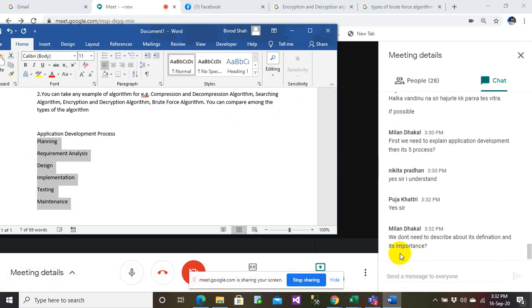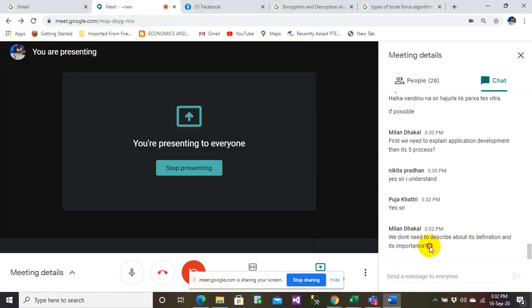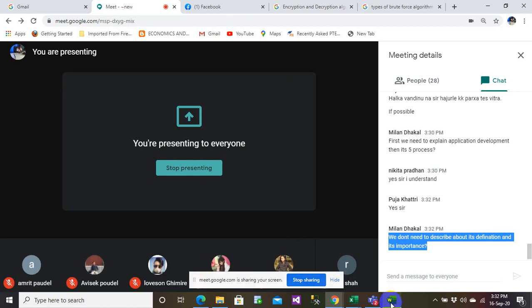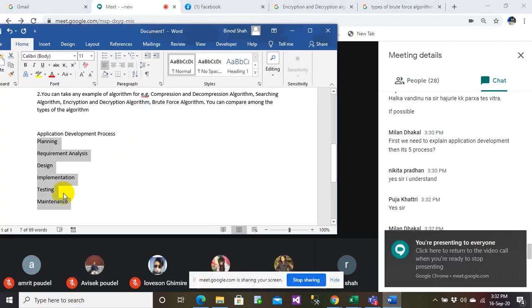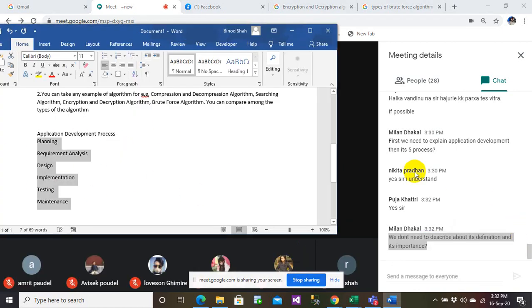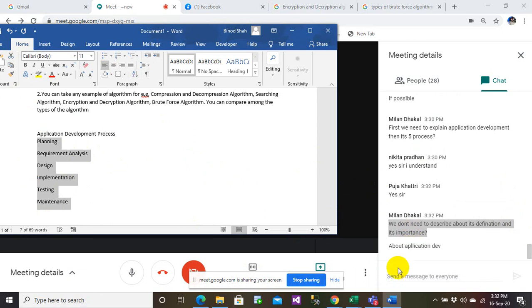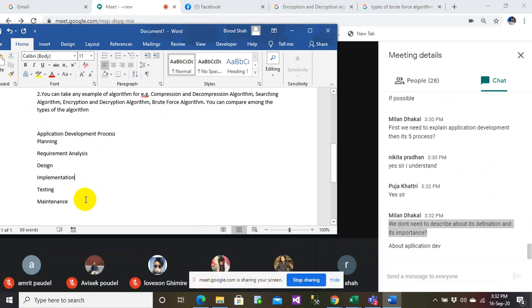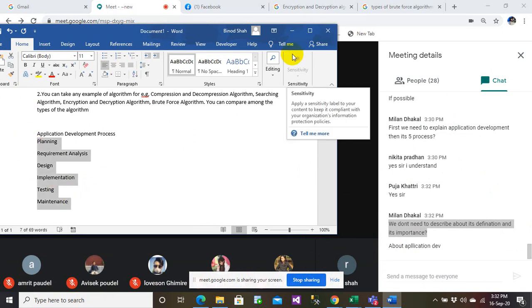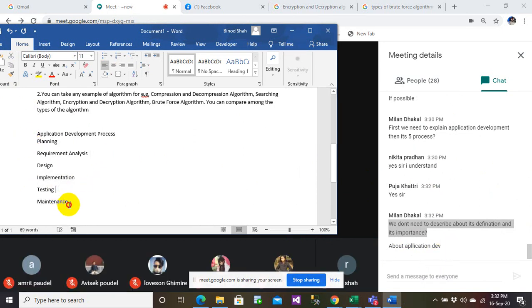Milan is asking me, we don't need to describe the definition and its importance, what is the meaning of that? I'm telling you, you just need to explain them, and whenever you explain, you can explain the importance and everything. So what are these actually, Milan? If you are explaining about application development, what are these then? These are the application development process. This is what you have to explain.